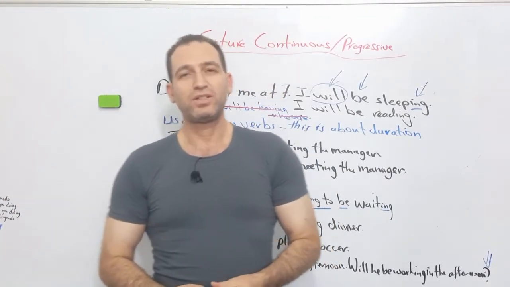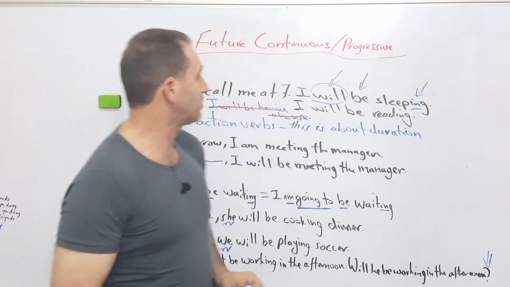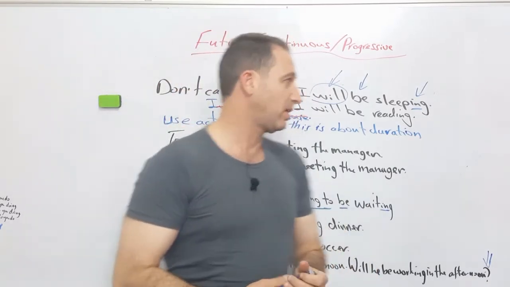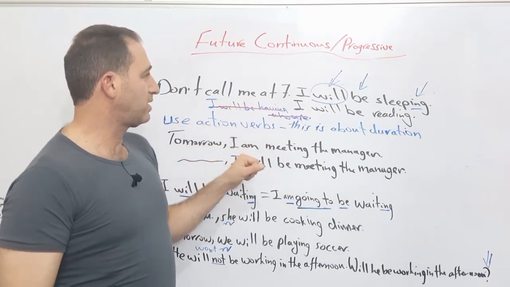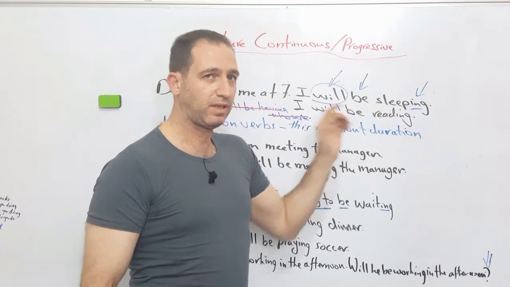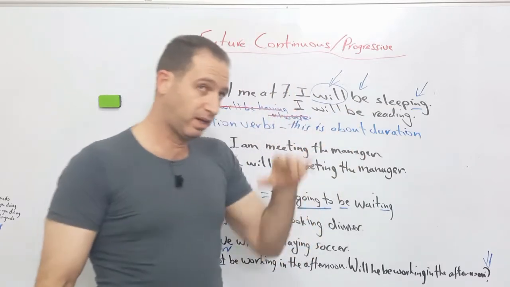Hi, today I want to talk to you about a special tense which is called future continuous or future progressive. Let me give you an example. Don't call me at 7. Why? Well, I'll be sleeping. I'll be sleeping, not now, in the future.